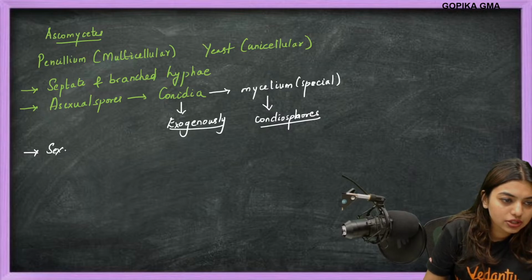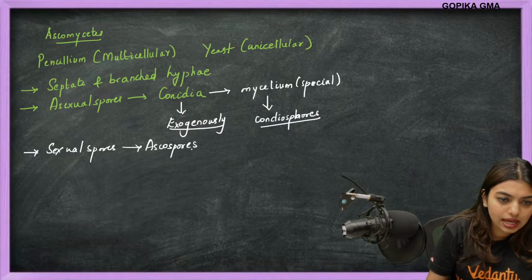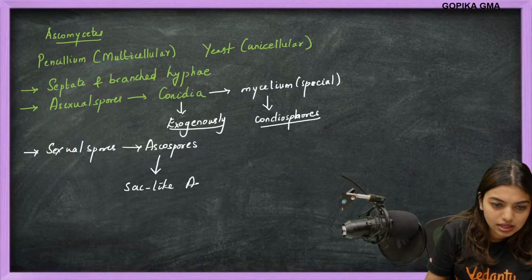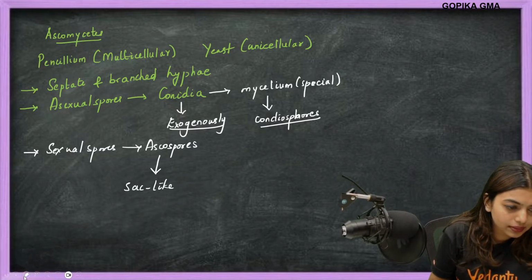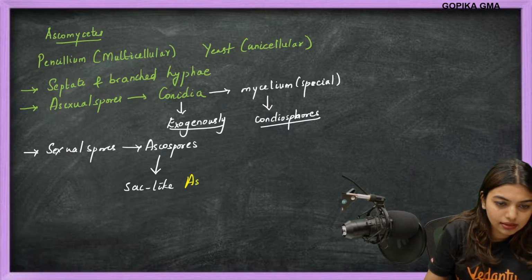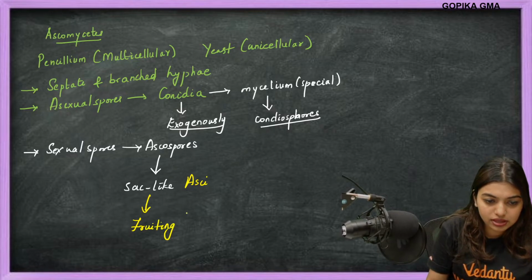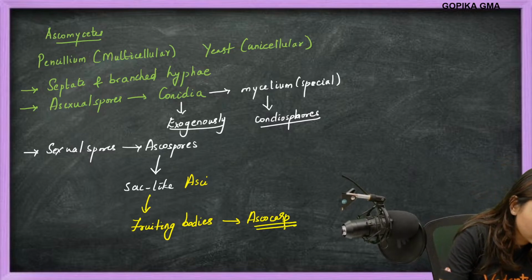Now, sexual spores are, students, obviously called ascospores. These ascospores are present in a sac-like structure. The sac is called asci. First, we'll write that. Okay, asci. Then they are present on fruiting bodies called ascocarp. Okay, got it. Ascocarp.